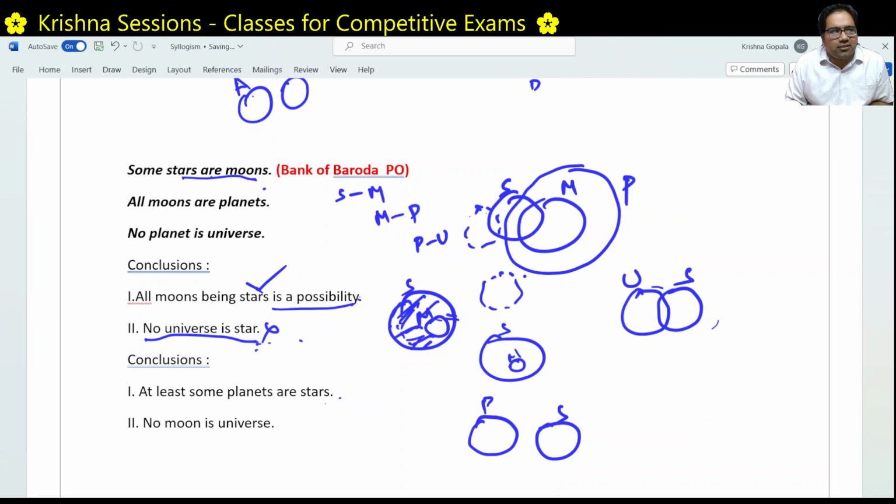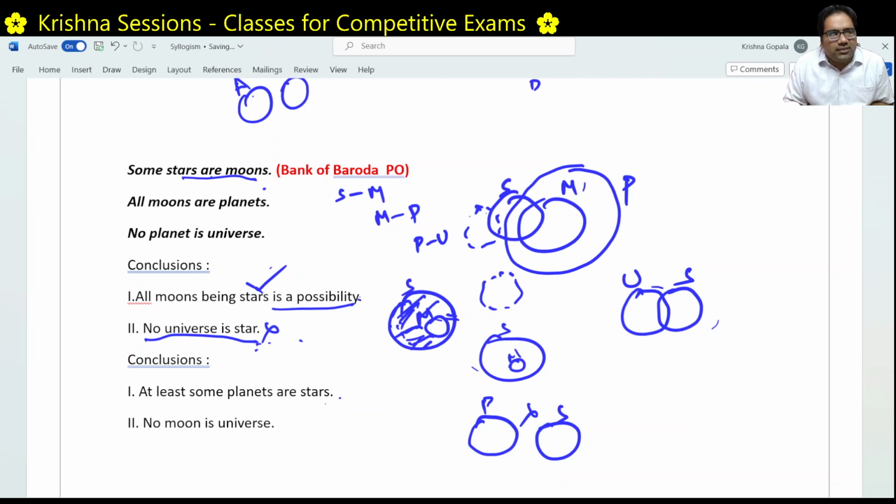All moons are planets. All moons are planets means whatever the combination of stars and moons together, that will always be within this P, within this planet, right? There is no way we can remove this part out of P. Some stars are moons, and all moons are planets. That means some stars are planets. Whatever you do, we cannot remove those stars out of these planets. So there will always be some intersection. So this diagram is clearly not possible.